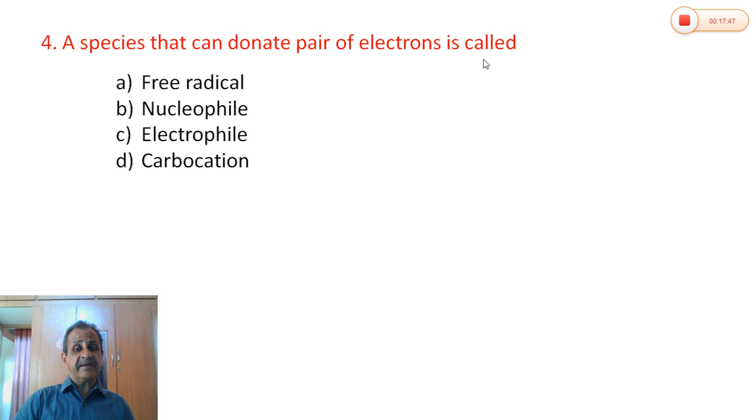A species that can donate a pair of electrons is called: free radical, nucleophile, electrophile, carbocation. Any species which can donate a pair of electrons is a nucleophile. Therefore the correct option is nucleophile.